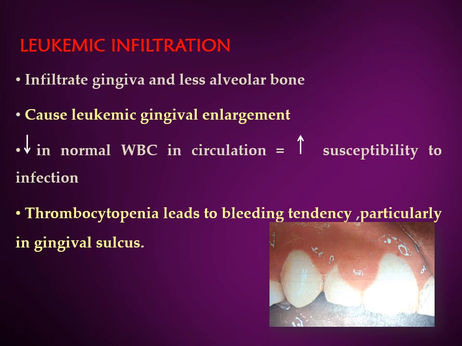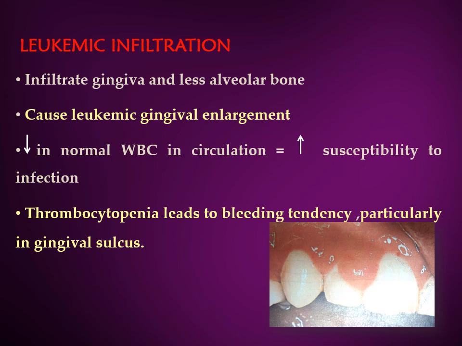The oral and periodontal manifestations of leukemia include leukemic infiltration, bleeding, ulceration, and increased tendency for infections. Now, these leukemic cells infiltrate into the gingiva more commonly and to a lesser extent into the alveolar bone. A typical enlargement of the gingiva because of infiltration of the leukemic cells occurs, which is known as the leukemic gingival enlargement. Now, this consists of a thickening of the gingival corium and infiltration of the cells, which bring about an enlargement in the gingival size.